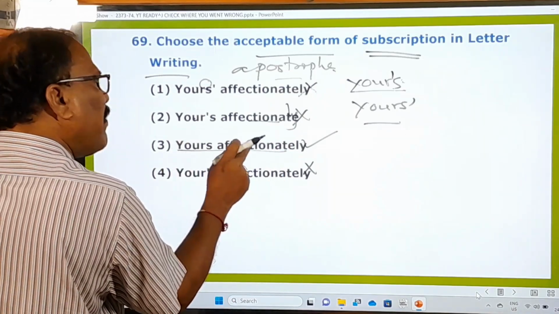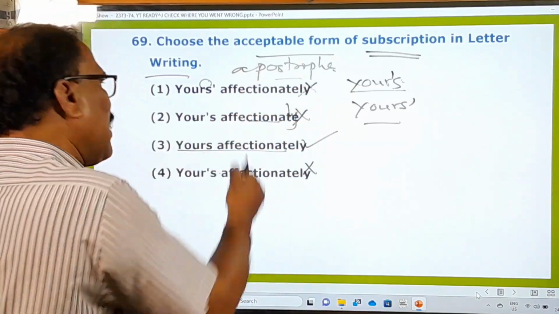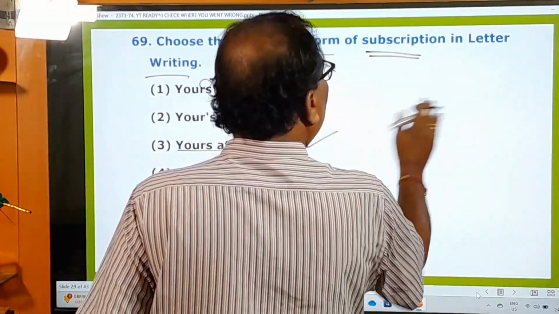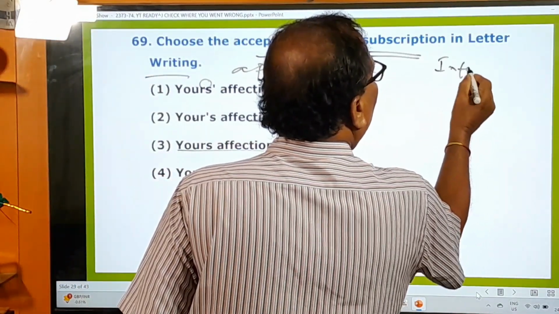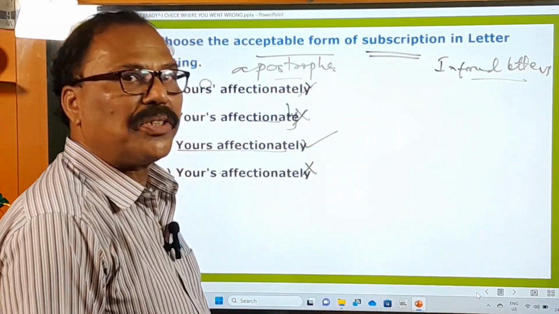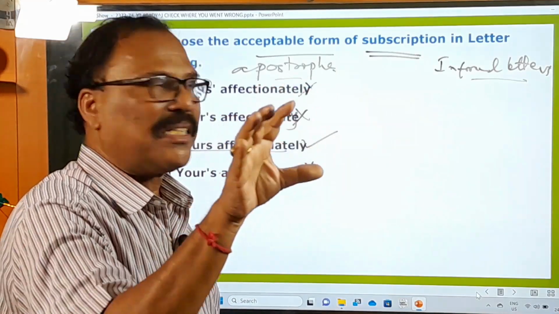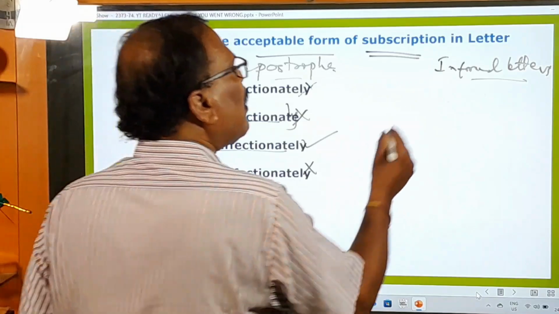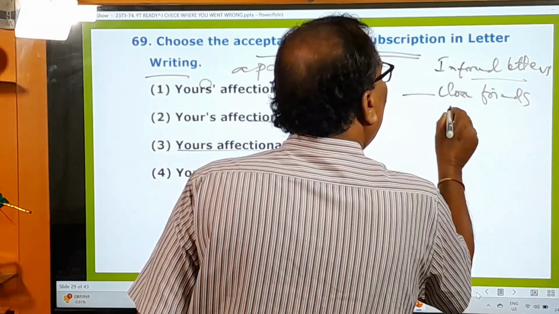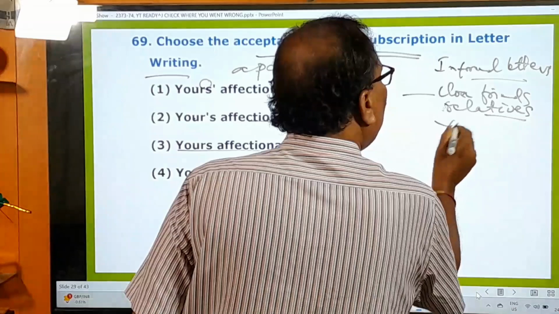And here yours affectionately means something like "your affectionate son-in-law, son, or friend." It is understood like that. Generally, this is written for whom? Generally, this is written for informal letters. Informal letters means letters written not sticking to the formalities. Generally they are written to close friends and relatives also. That's why your subscription will be for them.